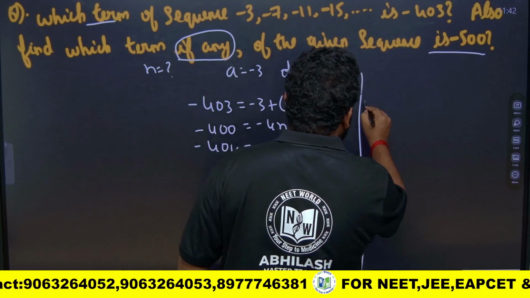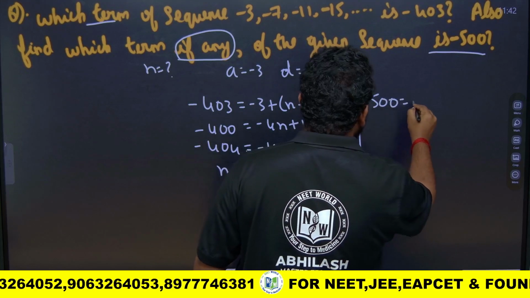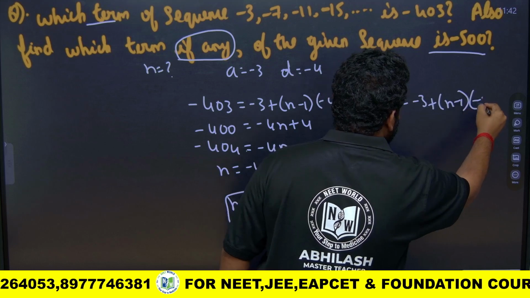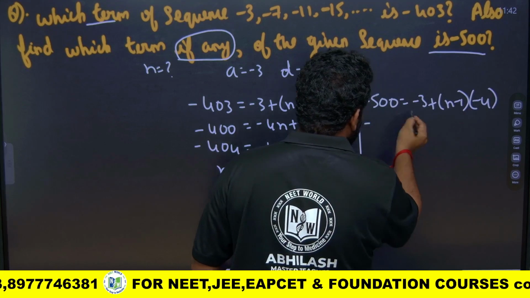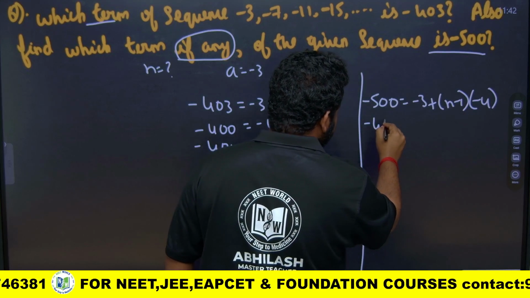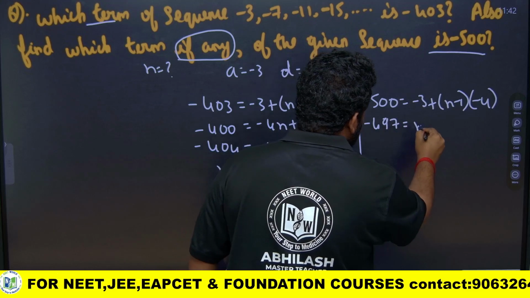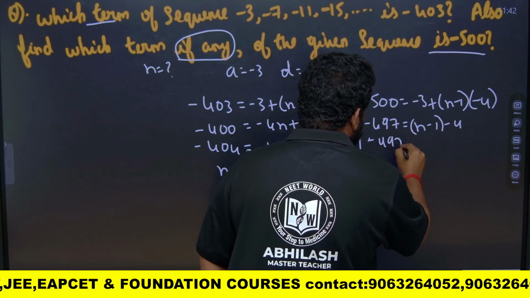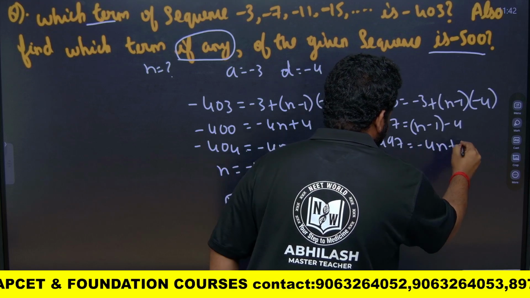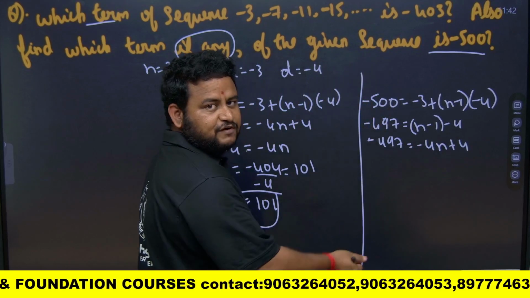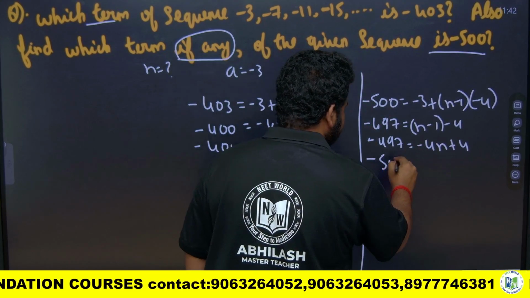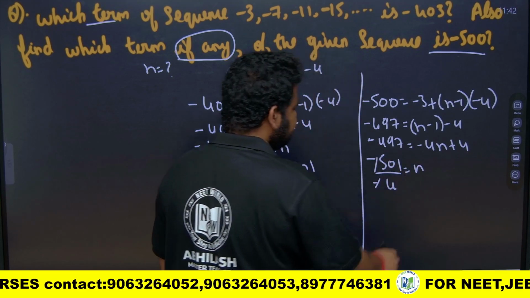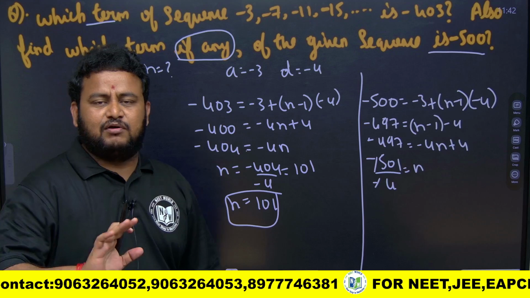Second part, minus 500 is equal to minus 3 plus n minus 1 into D. D is nothing but equal to, here also it is minus 4. So minus 500 and if minus 3 comes this side, it will become minus 497 is equal to n minus 1 into minus 4. So minus 497 is equal to minus 4n plus 4. If 4 comes this side, this will become minus 501 divided by minus 4 is equal to n. So 501, if you divide by 4, definitely you will not get a natural number.